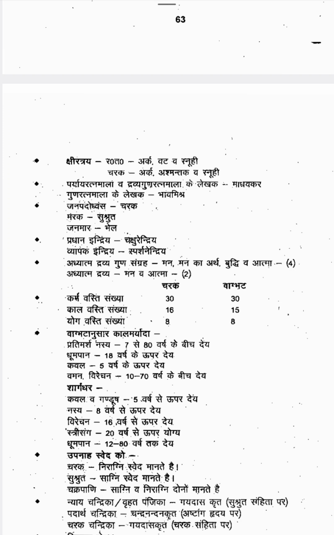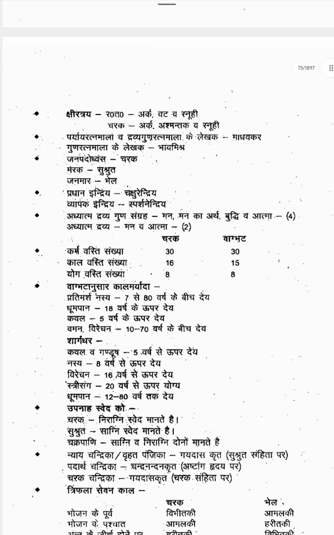Then Vagbhata Anusara Kala Maryada, like when we have to do these Shodhana Karmas. According to Vagbhata, Pradimarsha Nasya is indicated from 7 to 80 years. From 7 years onwards we can give it, and then follow till 80 years.